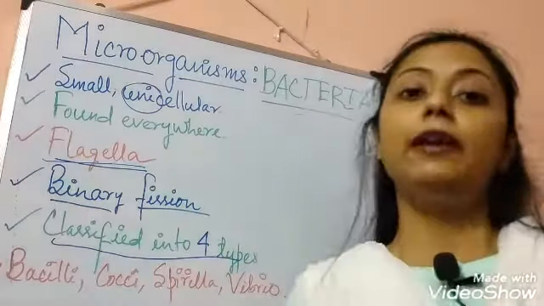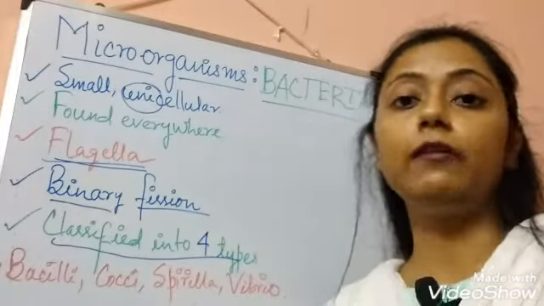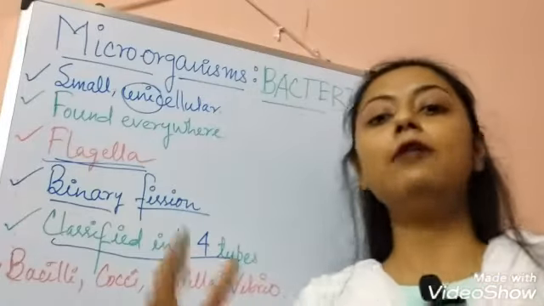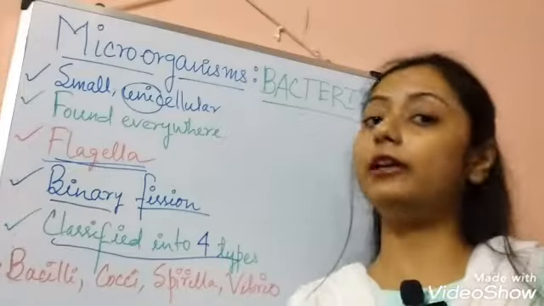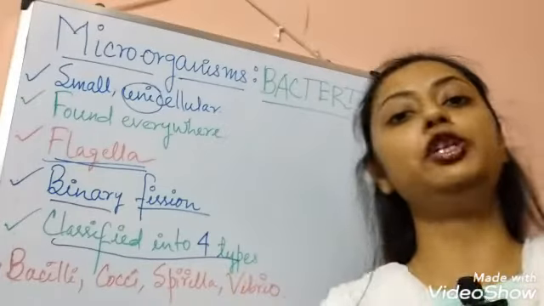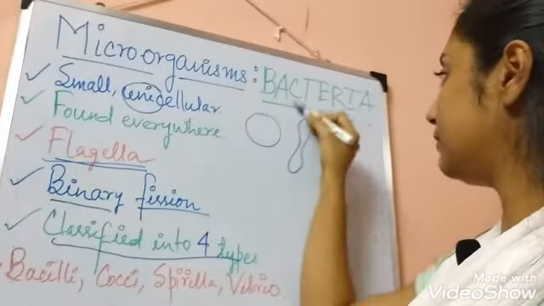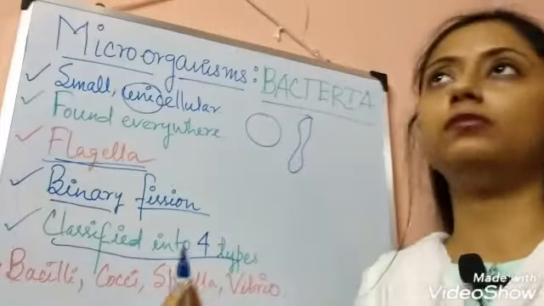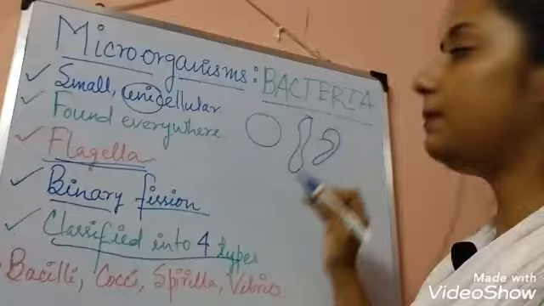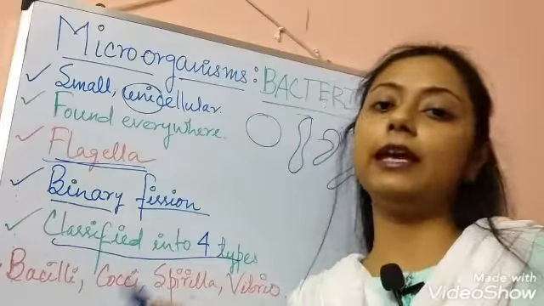Children, in our environment, every living thing is classified into several types based on its morphology or outlook: how it looks, how it behaves, how it performs, or how it survives in the atmosphere. In terms of bacteria, we told you that there are so many shapes and sizes. Some are round shaped, some are elongated or irregular shaped, some are comma shaped, and some are filamentous or thread-like shaped. There are so many shapes present in bacteria.